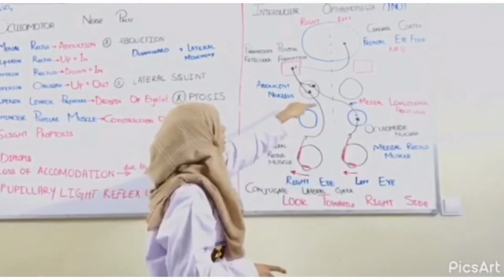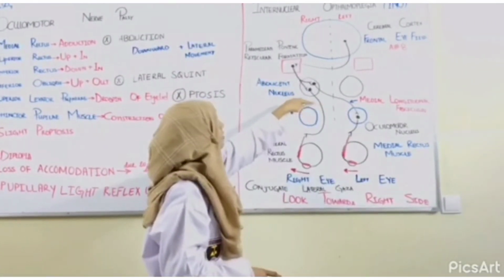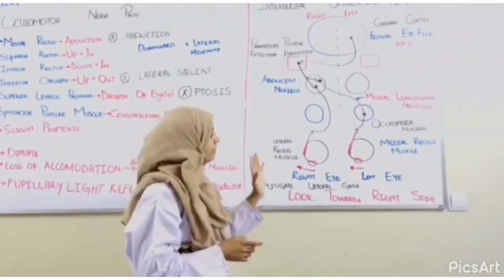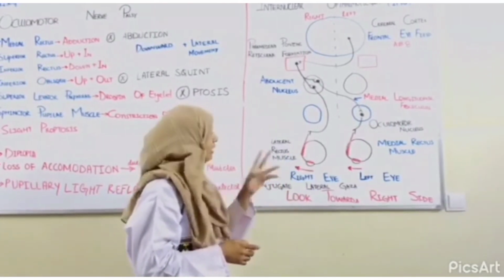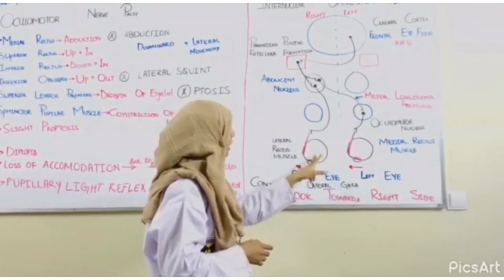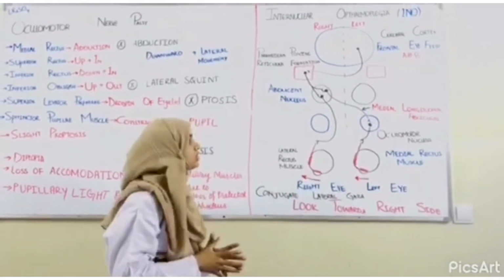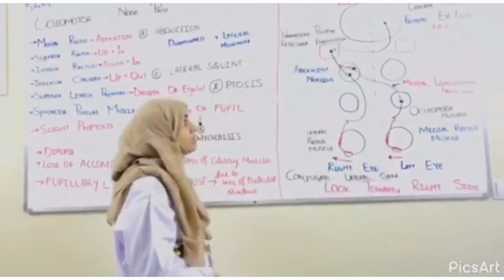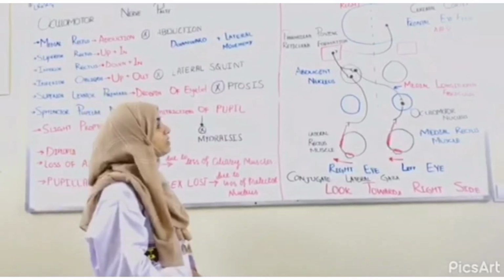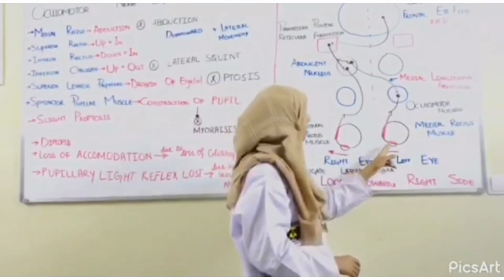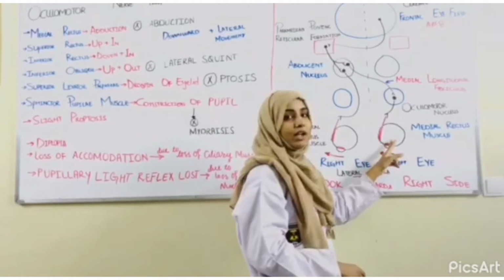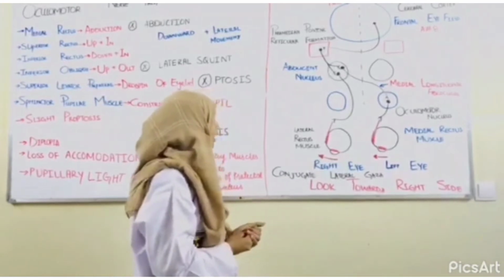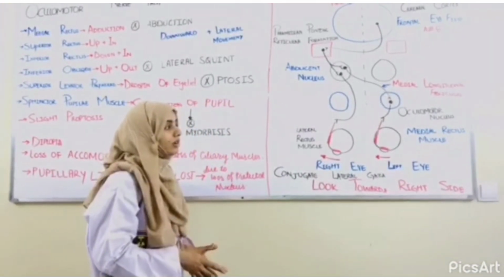If there is damage in its nucleus, not the abducens nerve, then only the right eye will not move towards the right side, but the left eye will move medially. And if there is a lesion in the medial longitudinal fasciculus, which is the main reason for internuclear ophthalmoplegia, then the left eyeball will remain at its midline position, and the right eye will move towards the right side. Therefore, disturbance of conjugate lateral gaze occurs.